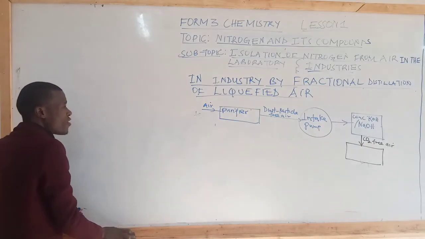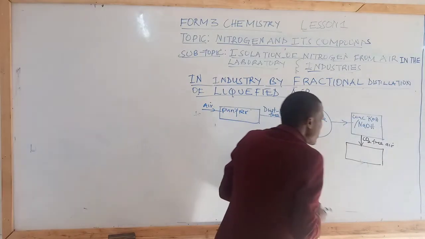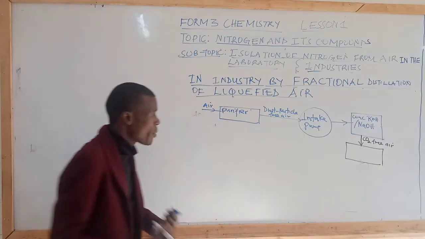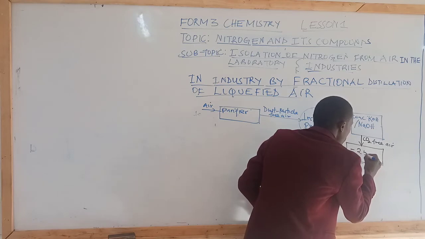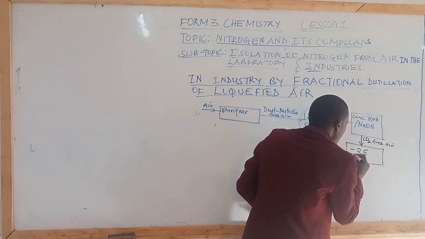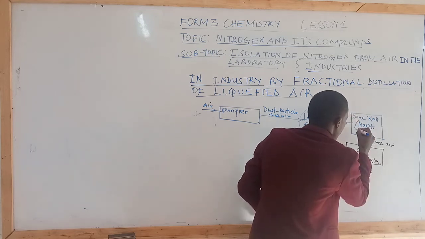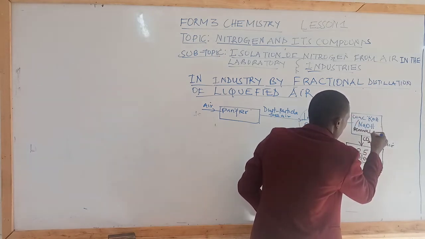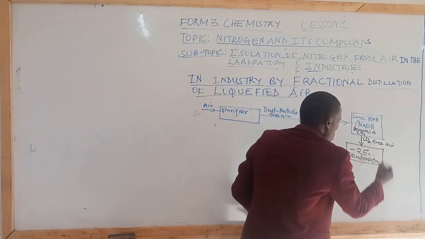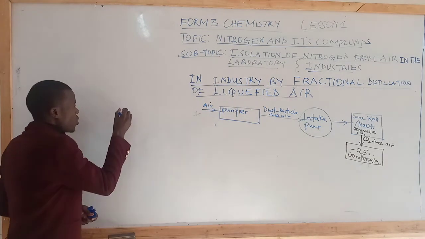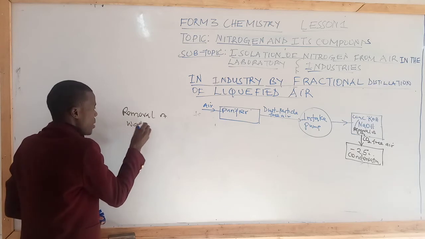We remove water vapor by condensing the carbon 4 oxide free air to a temperature of -25. So in this chamber, we have condensation. And remember, in this chamber, we also have removal of CO2. We have condensation to remove water vapor.